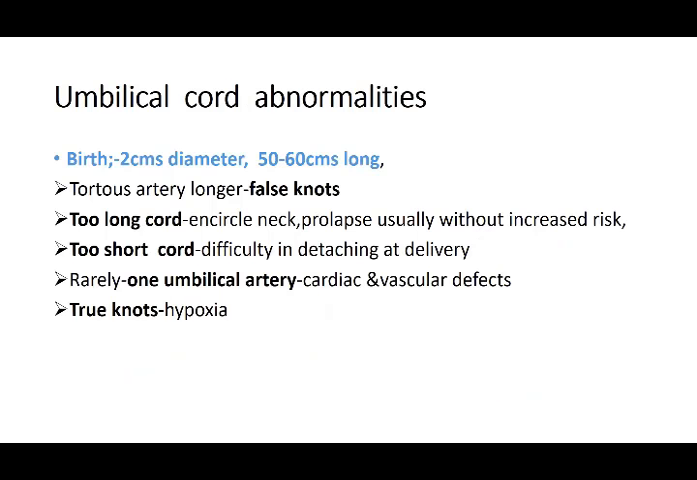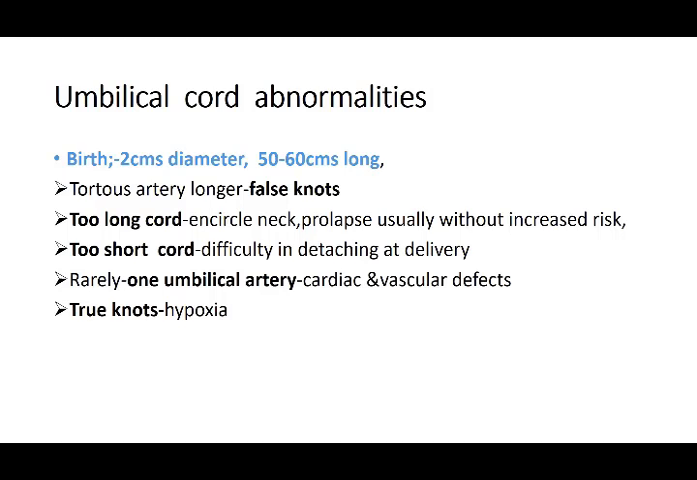Then the cord can be too long. It encircles the neck, prolapse, usually without increased risk. That can be there. But if prolonged labor is there, then the pressure of the uterus can constrict the baby, and because the cord can constrict the neck, if it is around the neck of the baby, it can constrict and the baby can be suffocated.